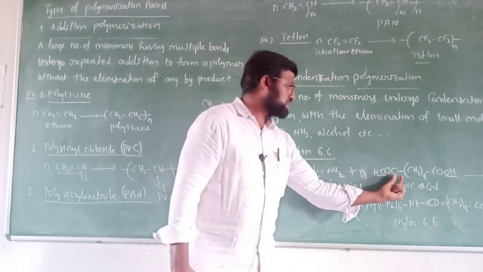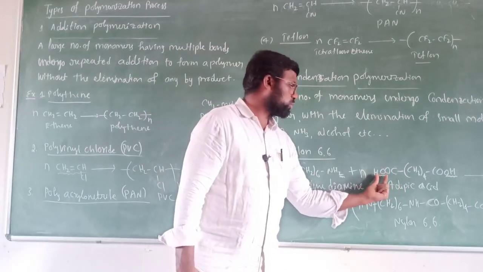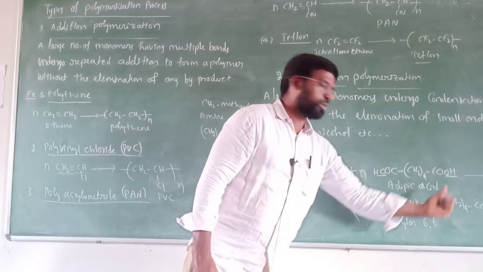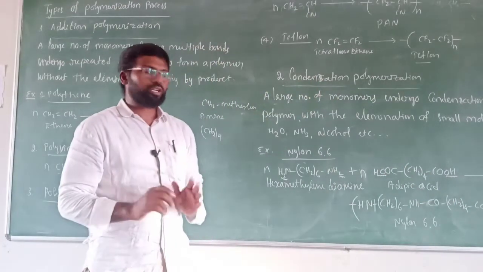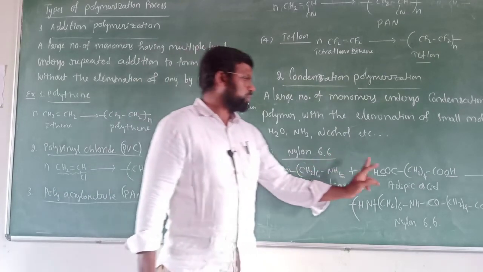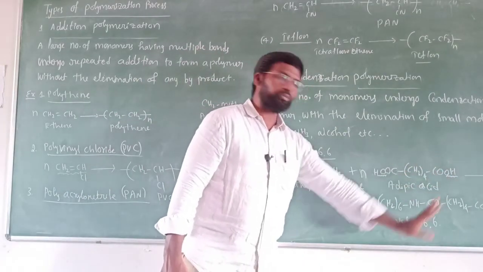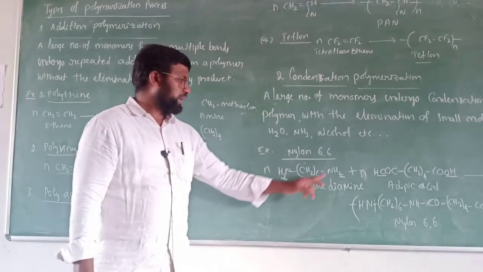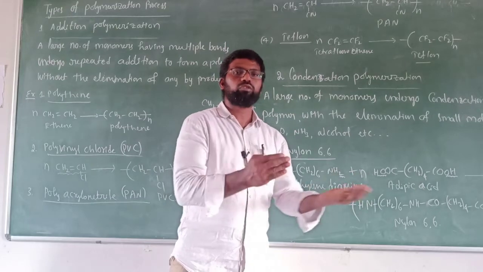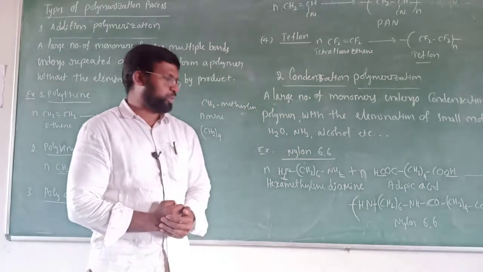Next, in the COOH groups, you remove one OH group from each carboxylic acid group. So totally, one hydrogen from here, one hydrogen from here, one OH from here, one OH from here. That means HOH, H2O, HOH, H2O. A water molecule will be eliminated as a byproduct.